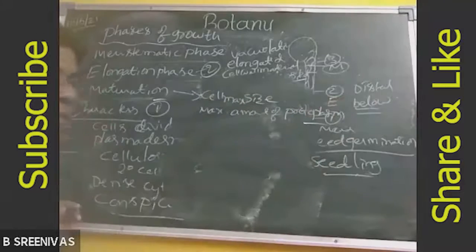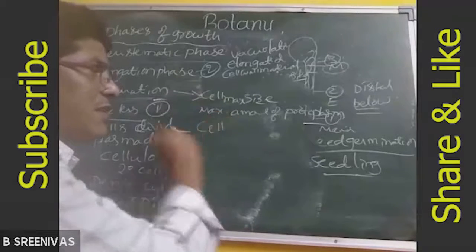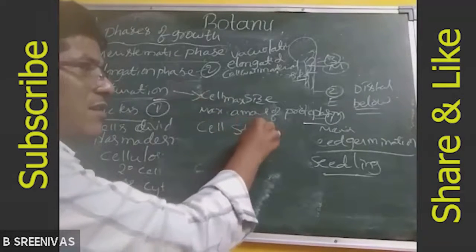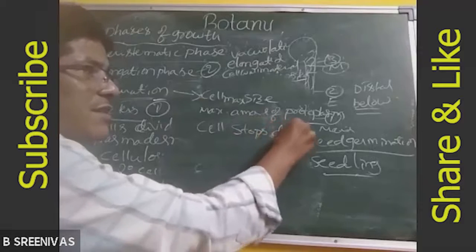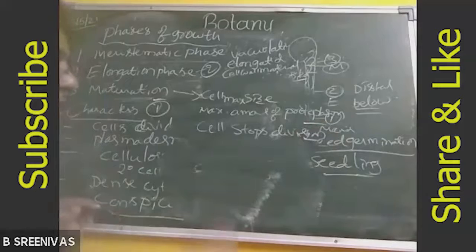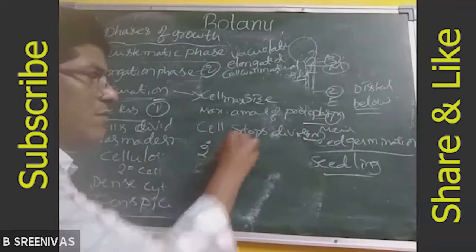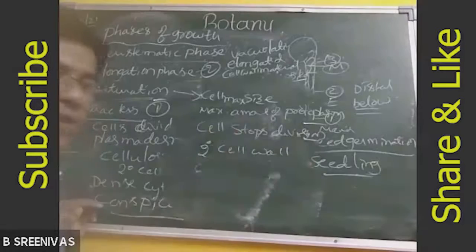The cell stops division, and the secondary cell wall is formed.